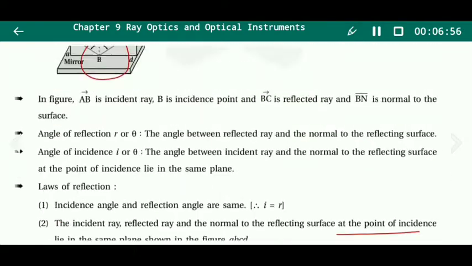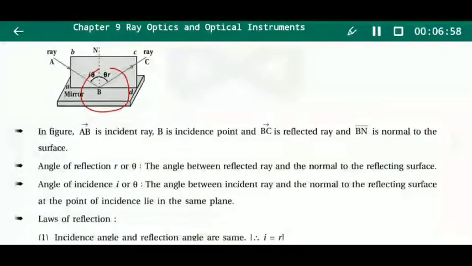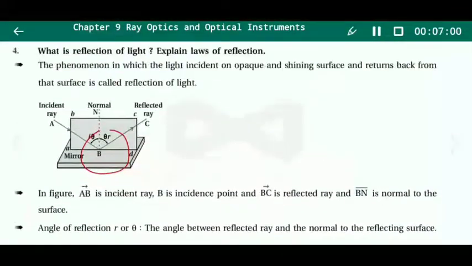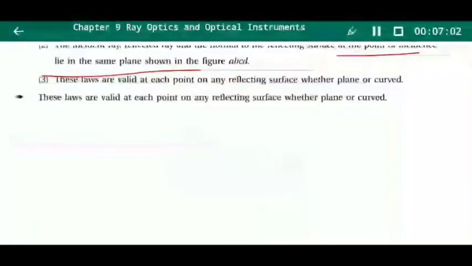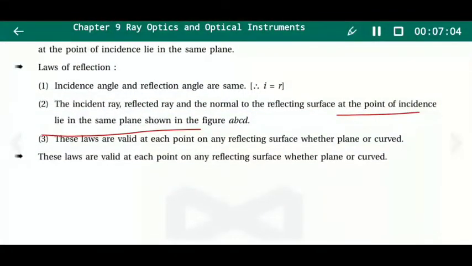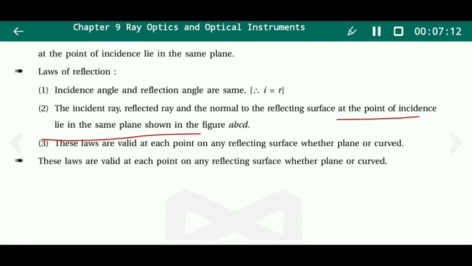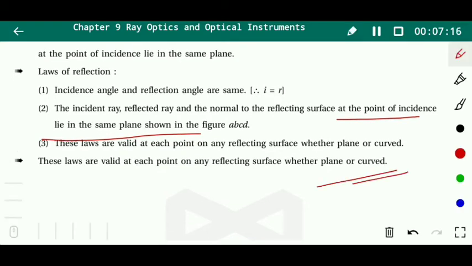We can show the figure: they lie in ABCD, the same 2D plane. These laws are valid at each point on any reflecting surface, whether plane or curved. So please write down these two laws of reflection.